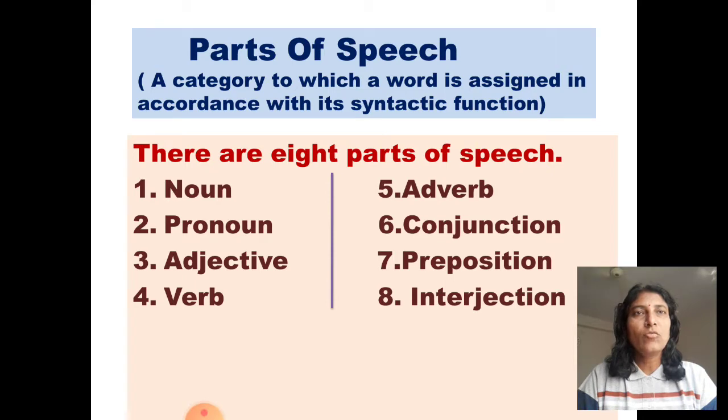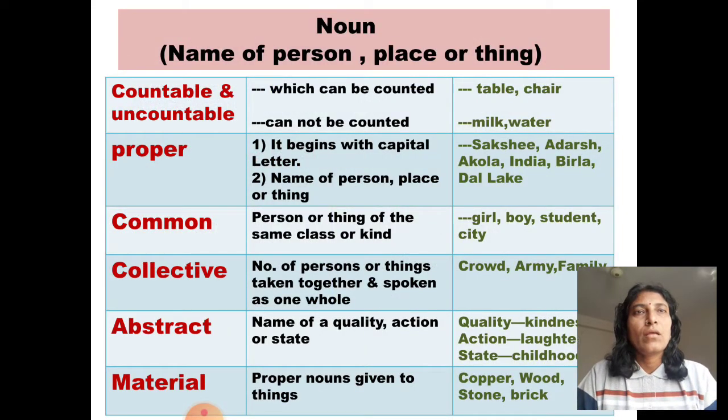Parts of speech is a category to which a word is assigned in accordance with its syntactic function. Syntactic function means a grammatical relationship of a word to another word. There are 8 parts of speech: noun, pronoun, adjective, verb, adverb, conjunction, preposition and interjection. First of all, we'll see noun.